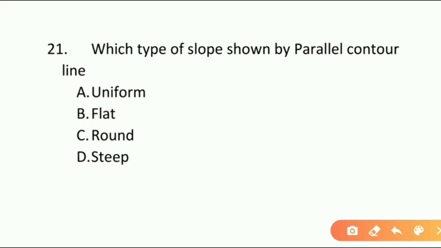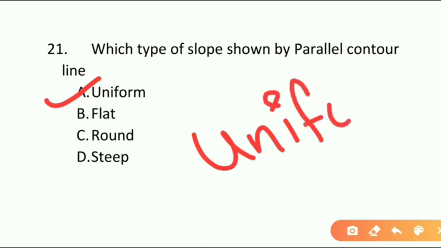Option A uniform, option B flat, option C round, option D steep. And the correct answer is uniform. Uniform slope is shown by parallel contour lines.